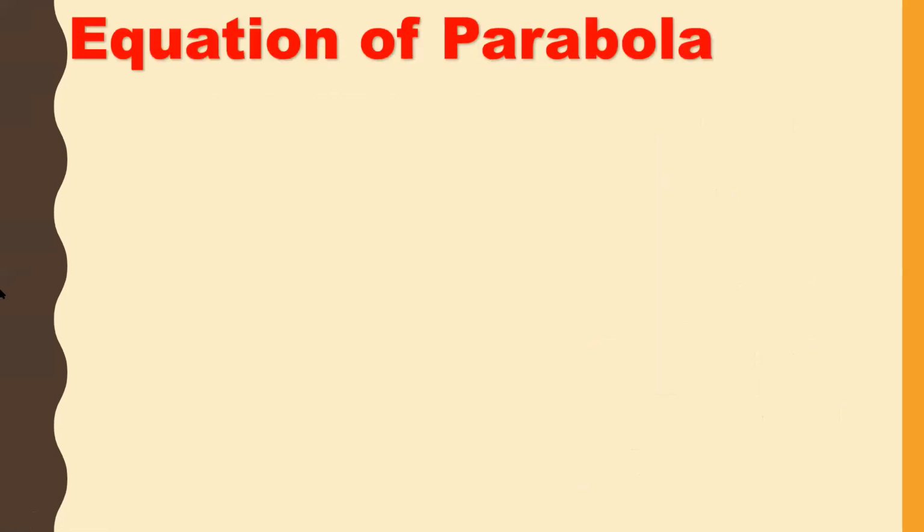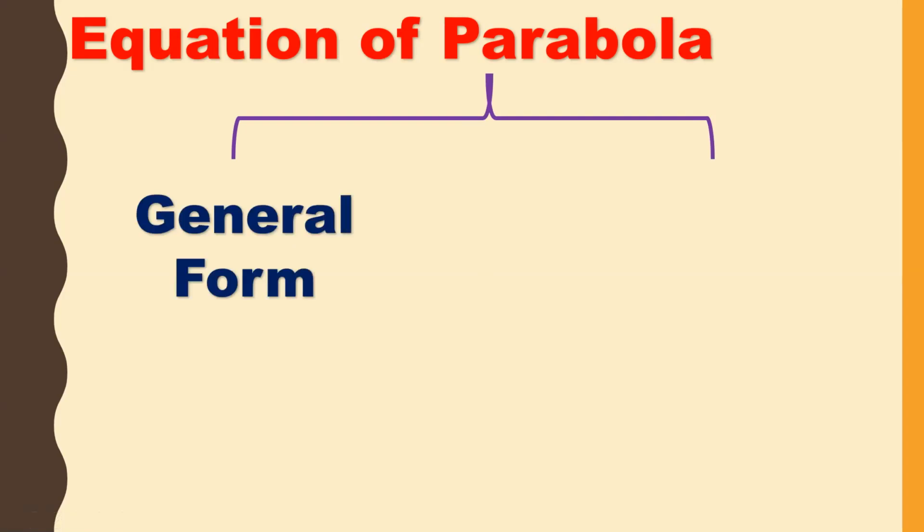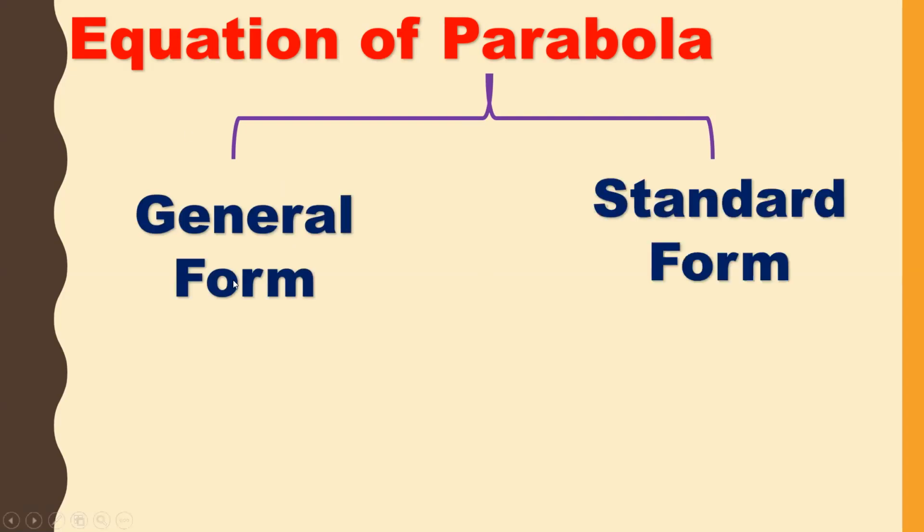Okay, next let us see the equation of the parabola, which is the most important one. We have two types of equation. The first one is the general form of the equation, and the second one is the standard form. These equations depend on the axis. If we take the axis as the x-axis, we will take the standard form. If the axis is an arbitrary axis, then we get the general form.